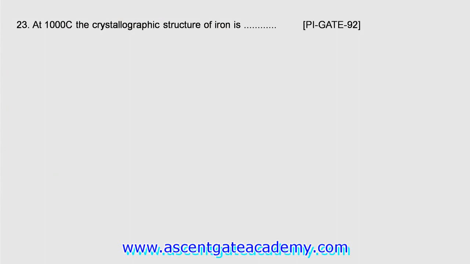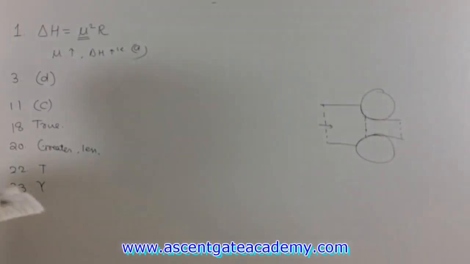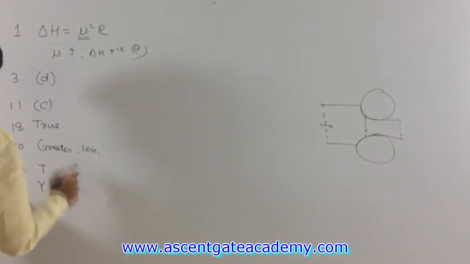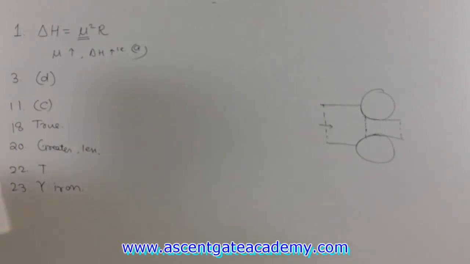Next is question number 23. At 1000 degrees centigrade, the crystallographic structure of iron is. What is the crystallographic structure at 1000 degrees centigrade? This also I told you. This is gamma iron. Okay. Next, coming to the 2-mark questions, 2-mark question number 4.